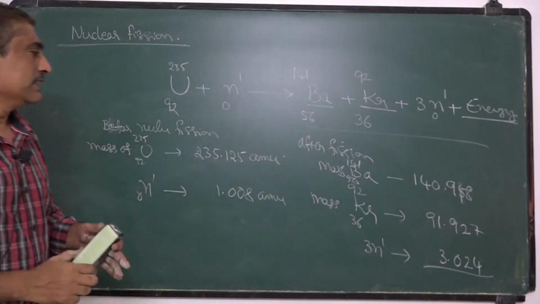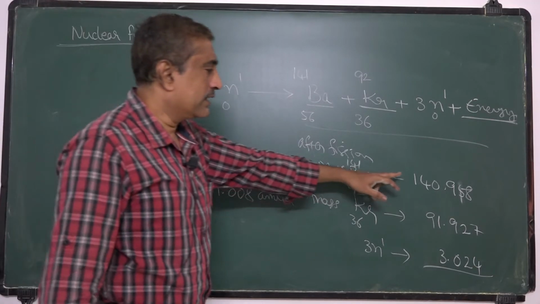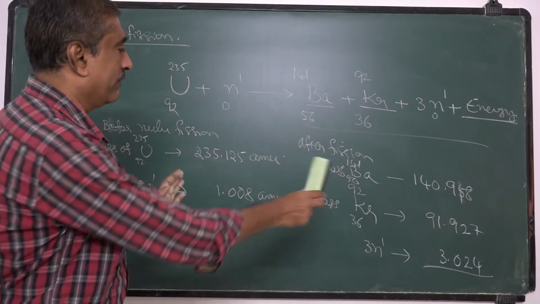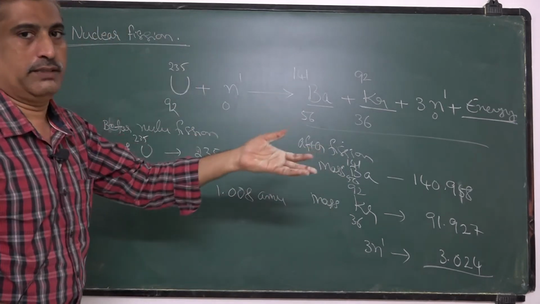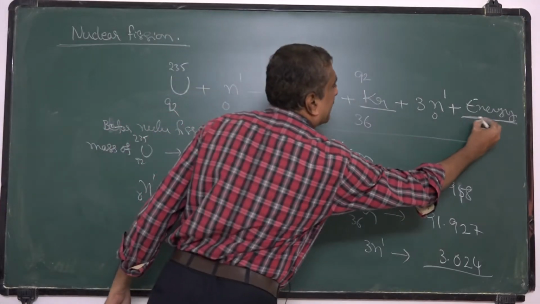So this is the total mass before the nuclear fission, and the sum of these three gives the total mass after the nuclear fission. The difference between these two masses is converted into energy by the Einstein equation, so that energy is released here itself.